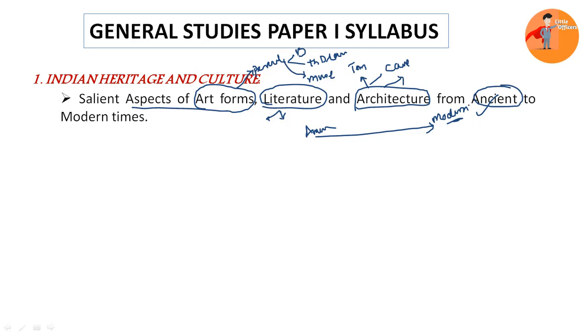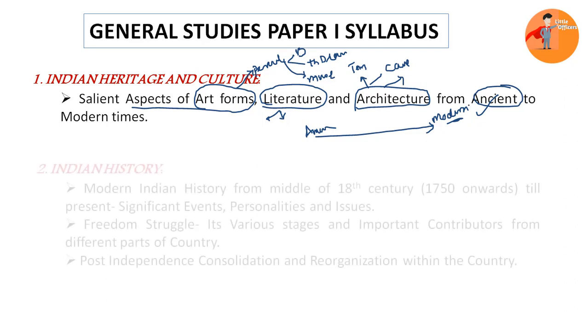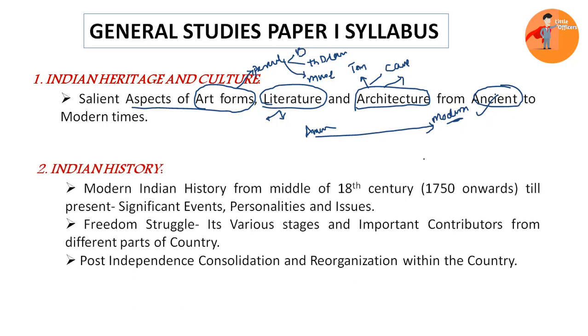Alright. Now moving on to the next section, which is Indian history. So here you have to cover modern Indian history, that is from middle of the 18th century. 18th century means 1701 onwards till 1799. This period we generally call it as 18th century. So middle of the 18th century means 1750 onwards. Specifically, if you are to talk from 1757, when there is Battle of Plassey.